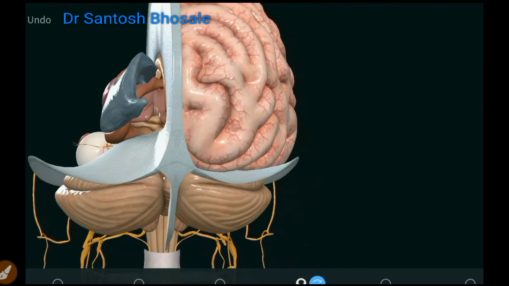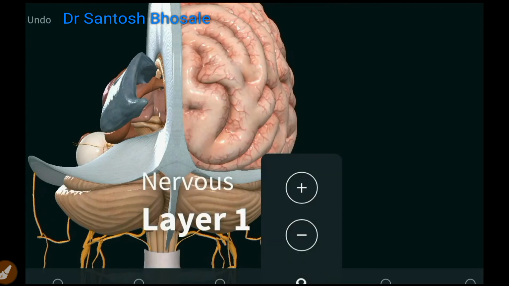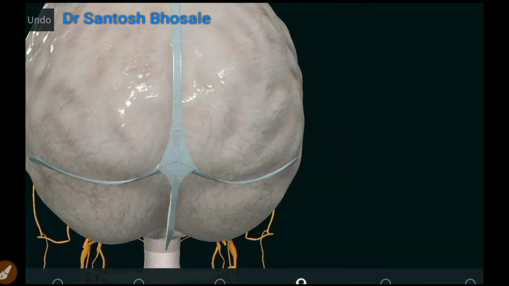Posteriorly, all these three folds meet at the internal occipital protuberance. Like you have external occipital protuberance, same point inside of the skull you will see internal occipital protuberance. There you will see all these folds meeting, and here there will be confluence of dural venous sinuses, as the dura mater, wherever it separates, contains the dural venous sinuses.